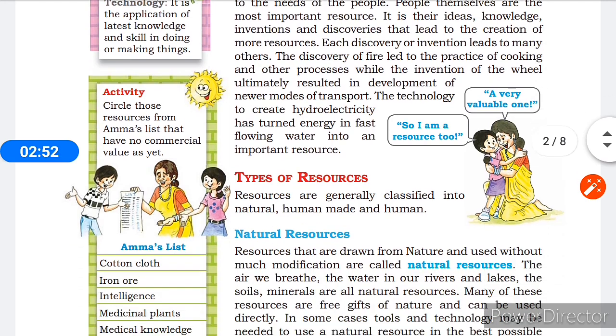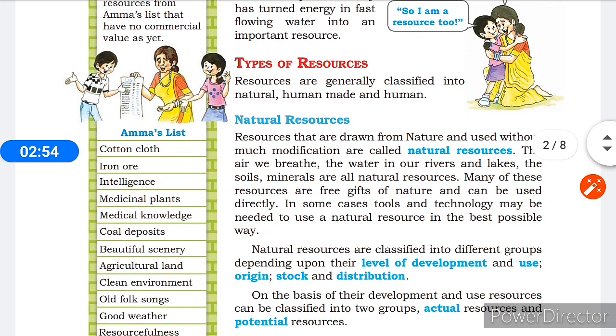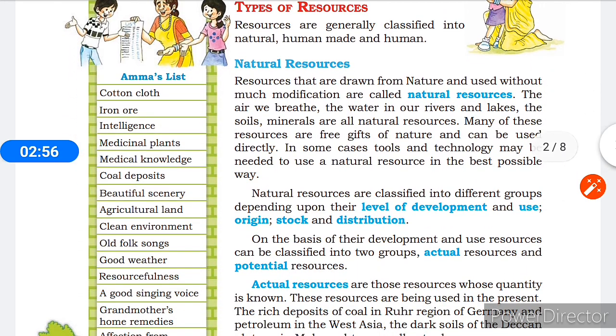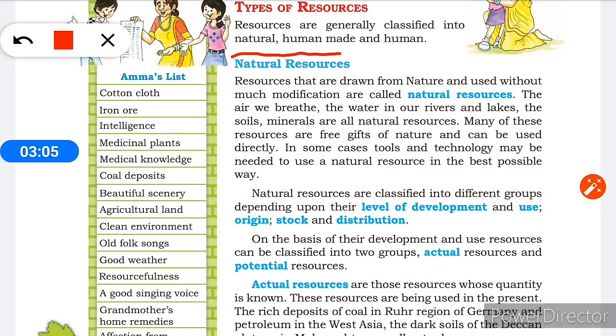Now see, children, the types of resources. Resources are generally classified into natural, human-made and human. See this one: natural, human-made and human. Now first we will see the natural resources.